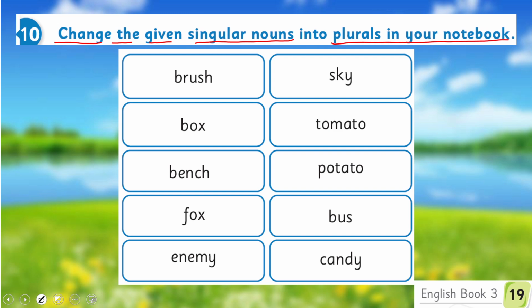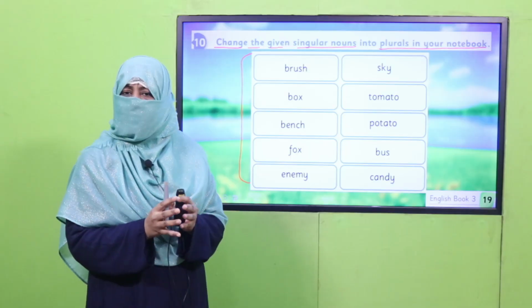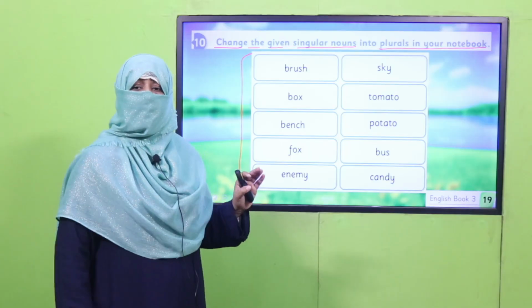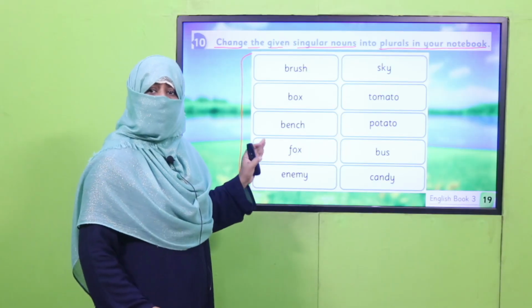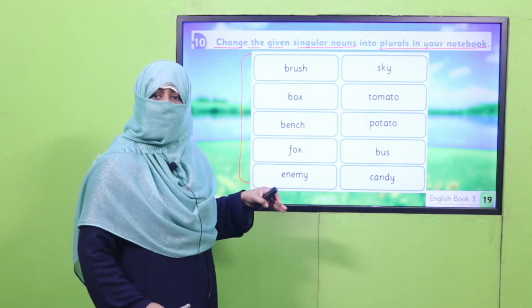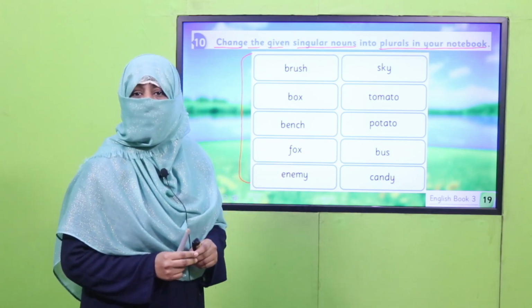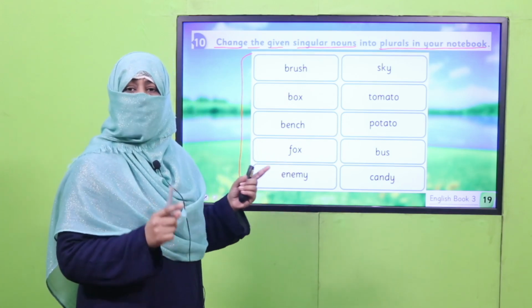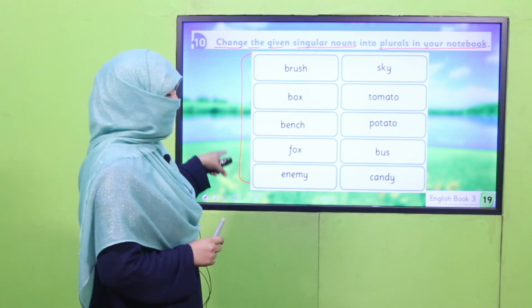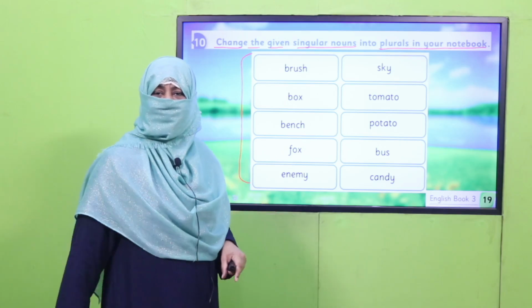So now it's a mixed blend. Whatever rules we have learned so far, all the nouns are mixed. You have to be very careful, either by adding S or ES, or by removing Y and adding IES. You will make the plural nouns of these singular nouns. Now pause the video and practice this in your notebook.